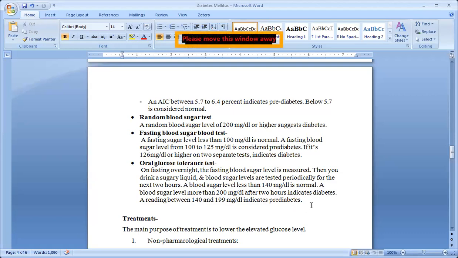Are you getting all these tests? Yes, ma'am. Okay, oral glucose tolerance test means what? The individual has to fast overnight, and early in the morning they will give you a sugar syrup. Then after 2 hours they will check. If it comes below 140, then normal. In between 140 to 199, it indicates pre-diabetic, the starting of diabetes. If it crosses the 200 limit, then it indicates diabetes mellitus.